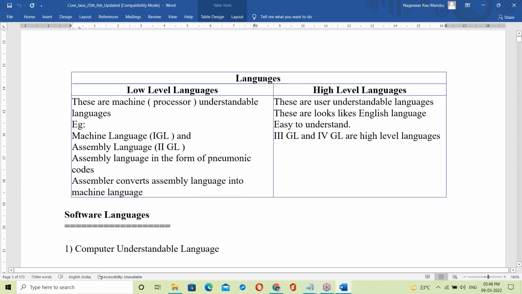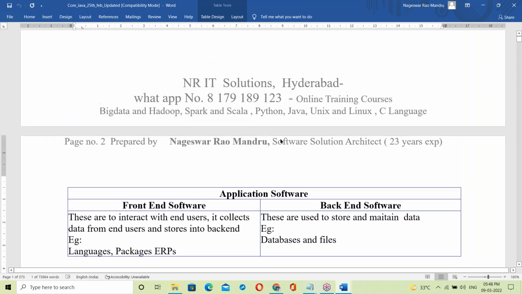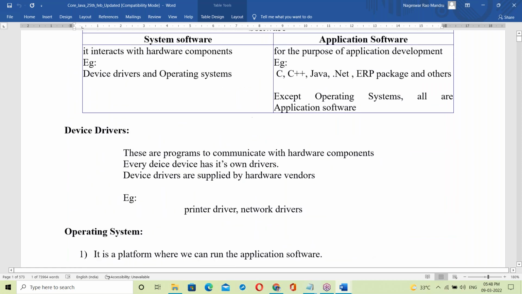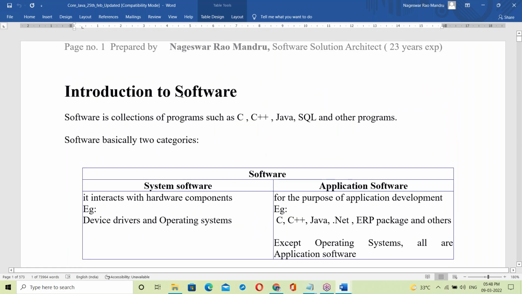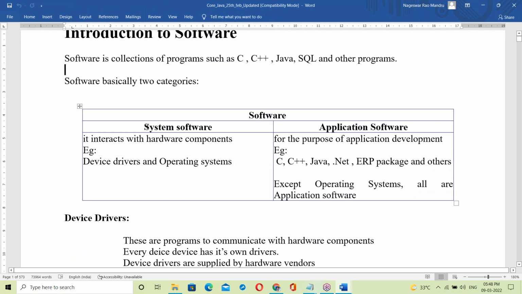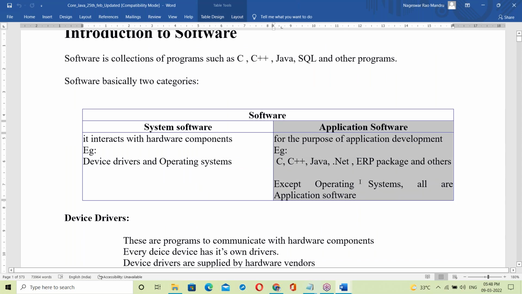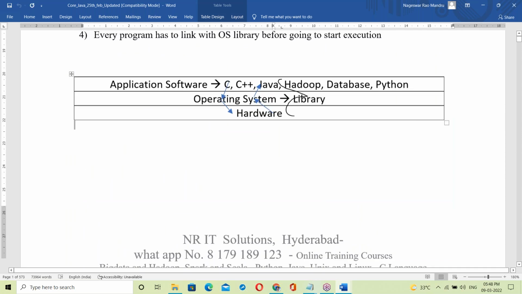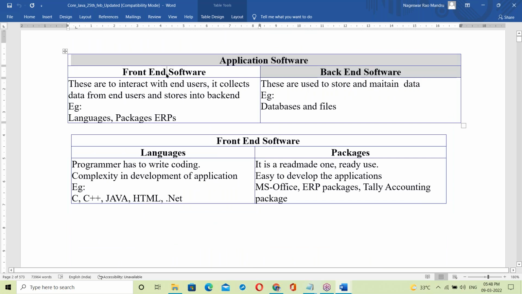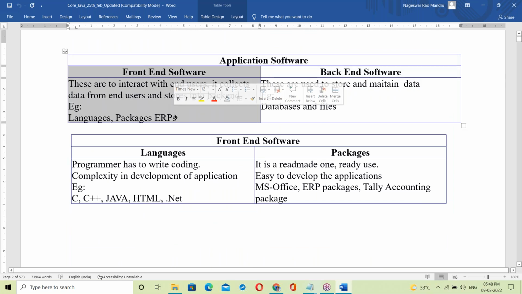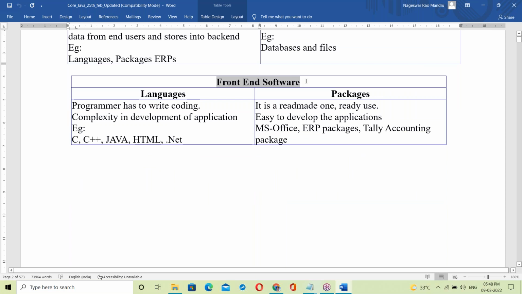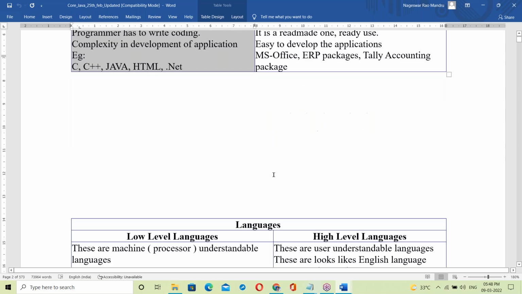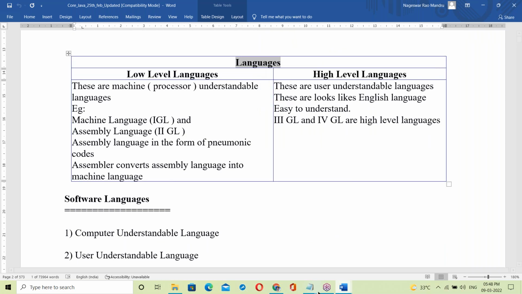Let us move to languages. Java is a language. Try to observe how I am introducing Java. In a computer there is hardware and software. Java comes in software, in application software. In application software there are front end and back end. Java is a front end. In the front end there are languages and packages. Java is a language. Now let us start languages.